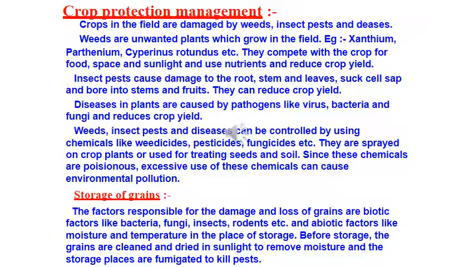Before storage, the grains are cleaned, the way our grandparents and great grandparents used to do it. First of all they used to wash, clean and sun dry, and then they used to store. But what we are doing now, we are just purchasing it, cleaning it and storing it. So, these were the methods previously used, where the grains were cleaned and dried in sunlight to remove moisture, and the storage places were also fumigated to kill pests. So, this is also one of the methods which is very much required.